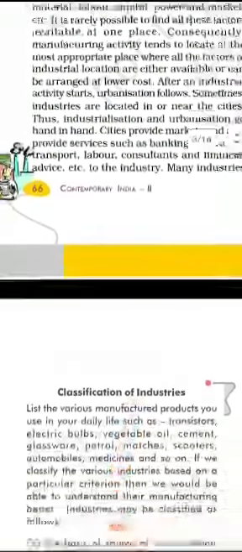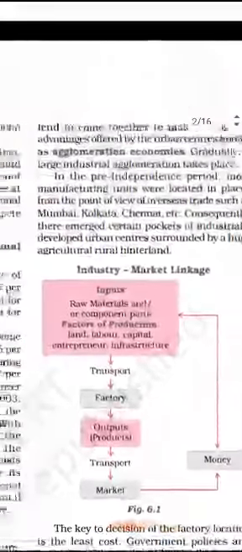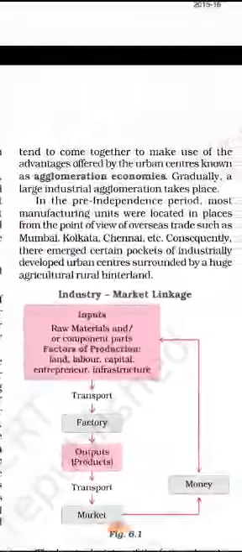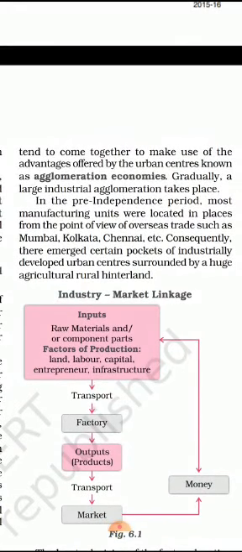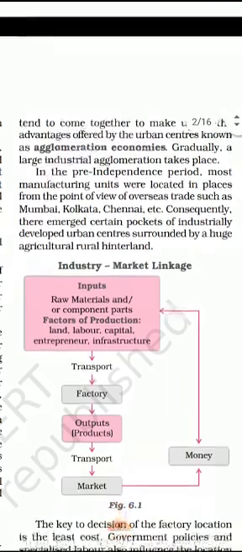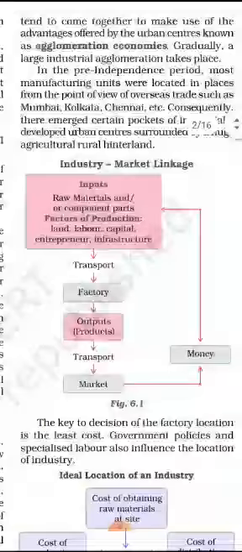So many industries that come together to make use of the advantages offered by the urban centers are known as agglomeration economy. So that's the important question: what is agglomeration economy? When all the factories and industries come together to make use of the advantages offered by the urban centers.